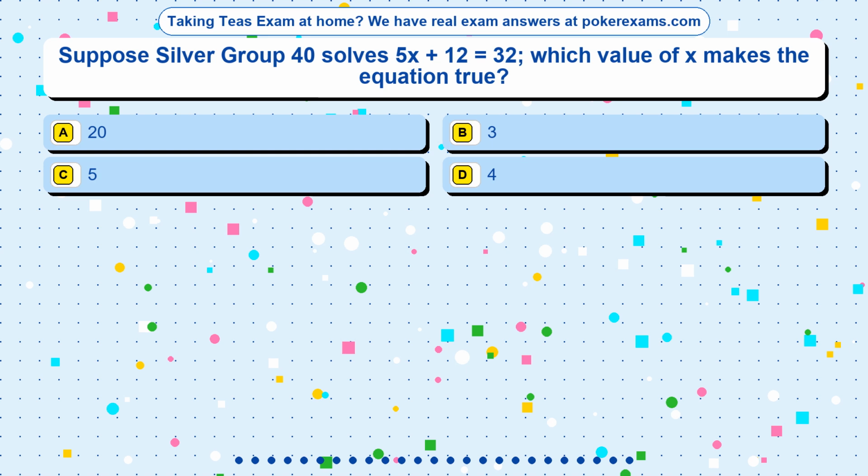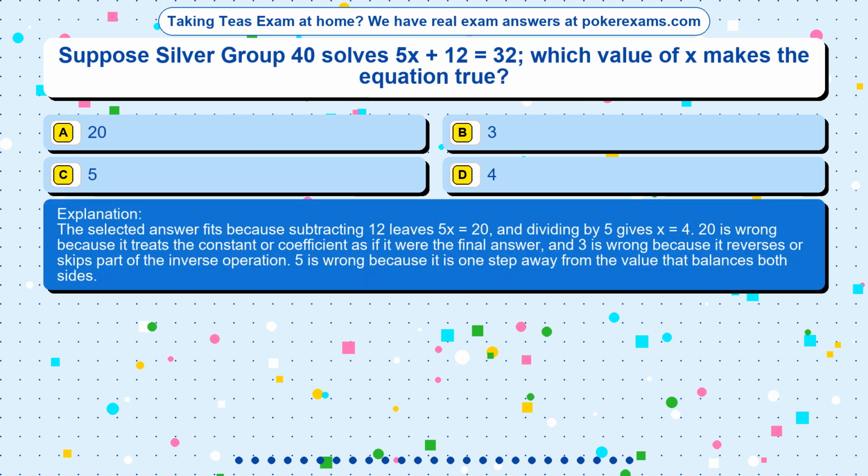The correct answer is option. The selected answer fits because subtracting 12 leaves 5x equals 20, and dividing by 5 gives x equals 4. 20 is wrong because it treats the constant or coefficient as if it were the final answer, and 3 is wrong because it reverses or skips part of the inverse operation. 5 is wrong because it is one step away from the value that balances both sides.